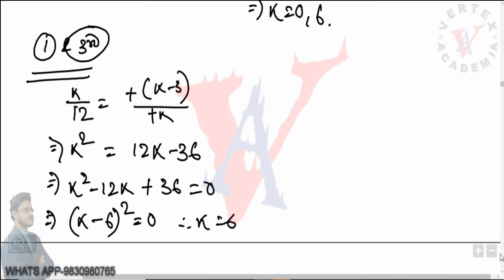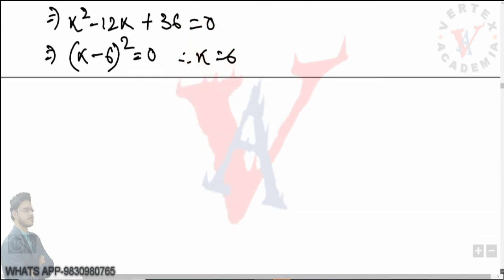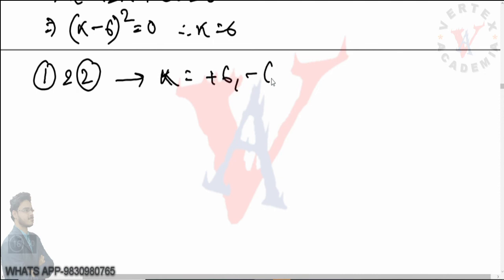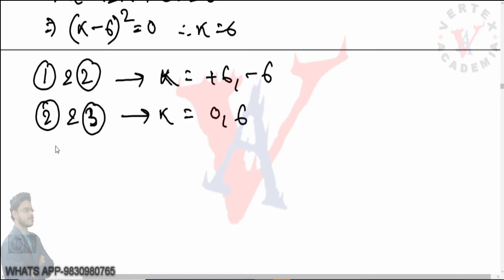Now what are the possible values we got? From 1 and 2, we got k equals plus minus 6. From the second and third, we got k equals 0 and 6. From the first and third, we get k equals 6.